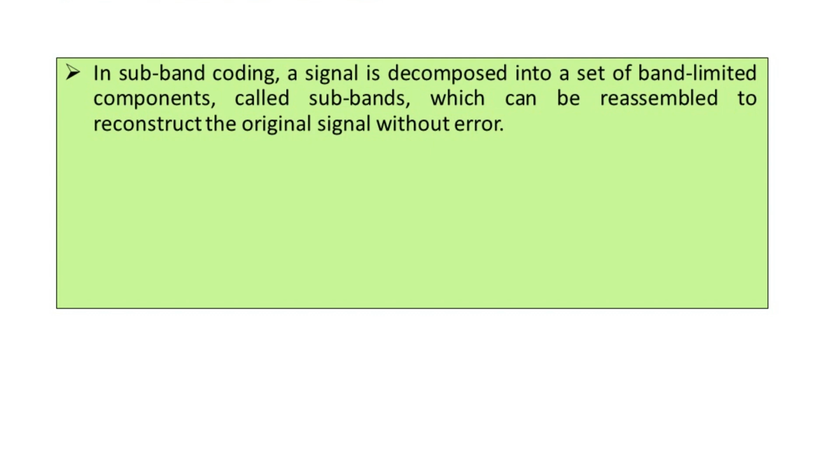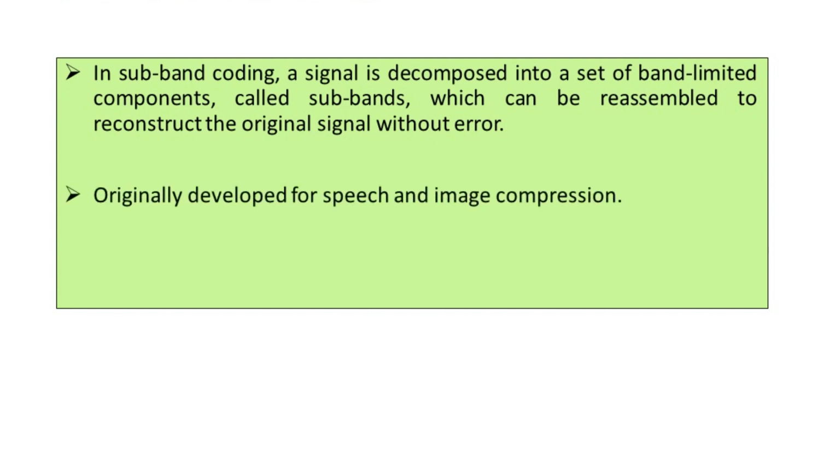This subband coding theory was originally developed for speech and image compression. With minimum information components, the entire information is stored and communicated to a distant end; that is signal compression in general. Speech is one type of signal, and image is also one type of signal.